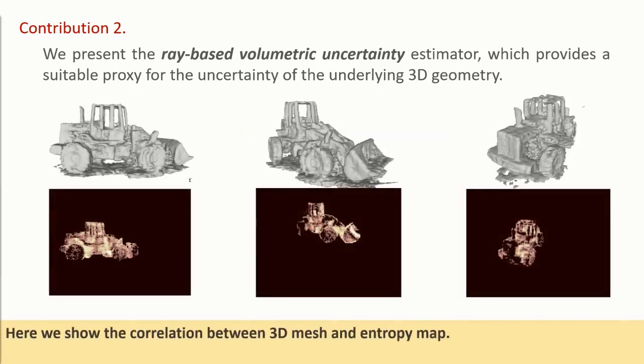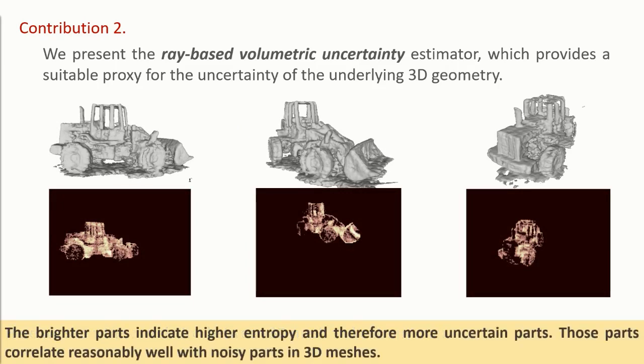Here we show the correlation between the 3D mesh and the entropy map. The brighter parts indicate higher entropy and therefore more uncertain parts. Those parts correlate reasonably well with noisy parts in the 3D meshes.